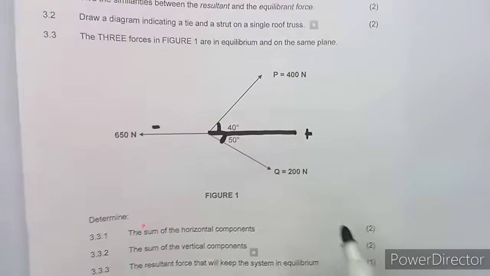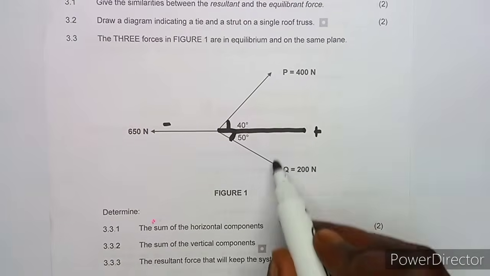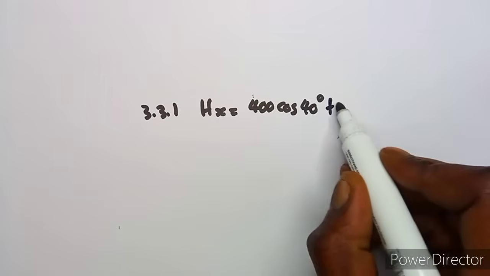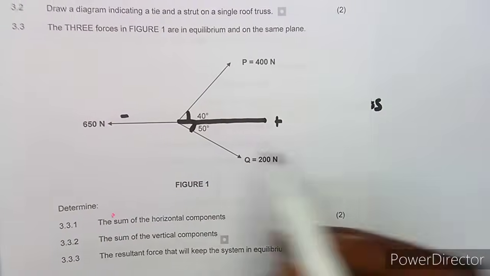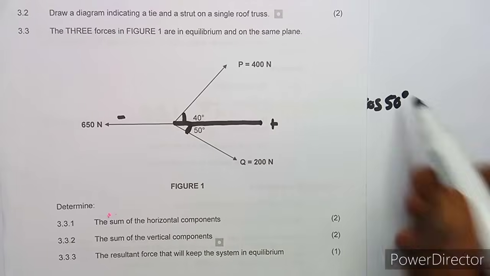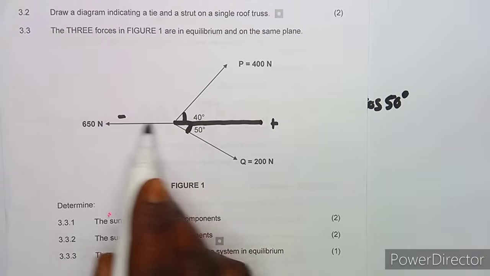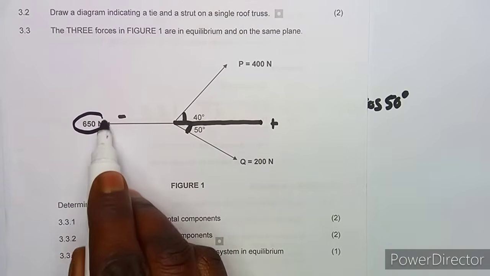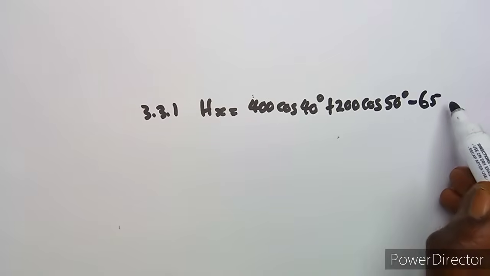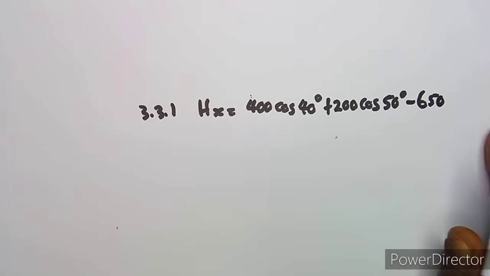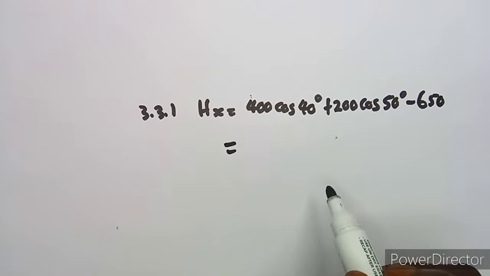We've got 200 still on the positive, so you add that one: 200 cos of the angle in between, which is 50 degrees. Then this is on the negative and it's a straight horizontal, so you just subtract 650. This is a straight horizontal force that we are given.